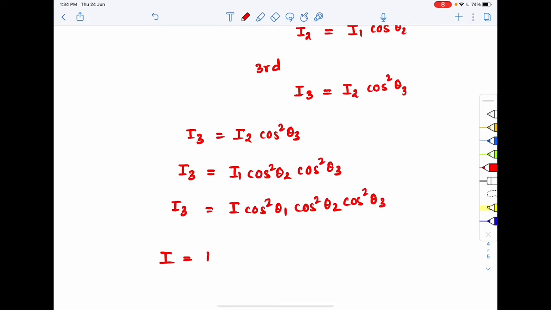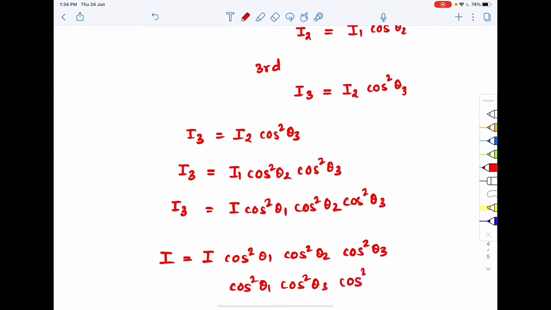So this will be I cos square theta 1 cos square theta 2 into cos square theta 3. So from here we get that cos square theta 1 cos square theta 2 into cos square theta 3 should be equal to 1, for which the intensity is maximum.